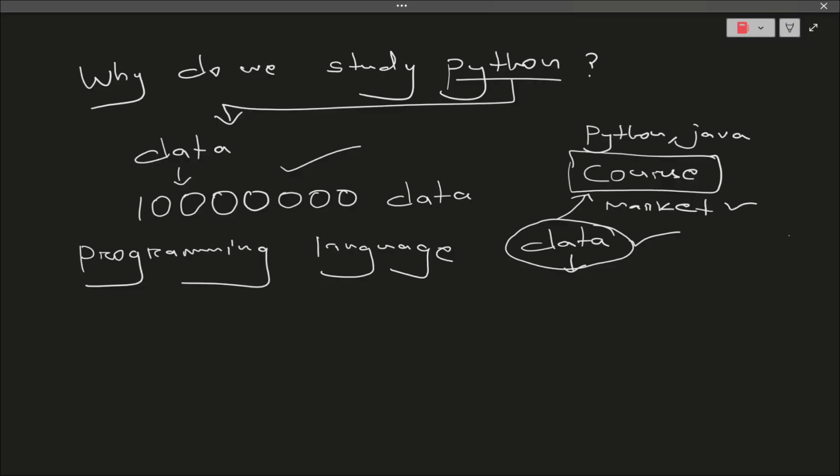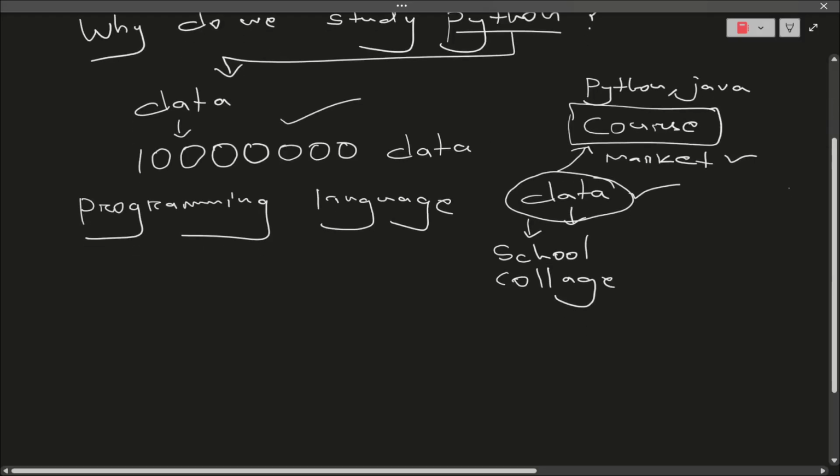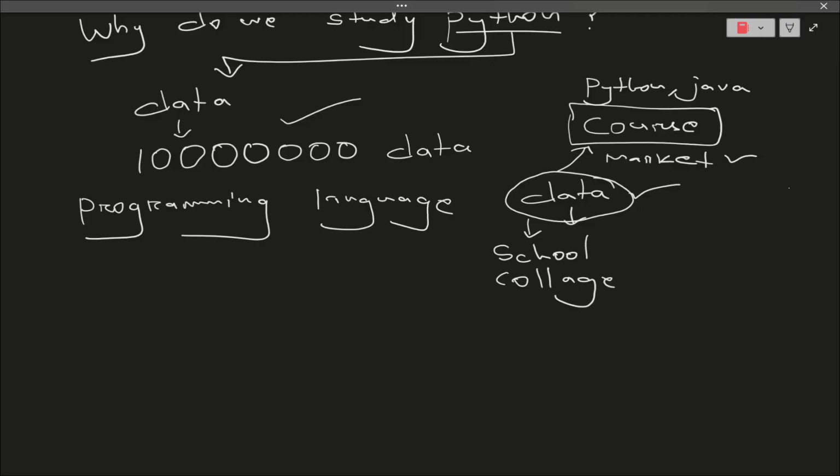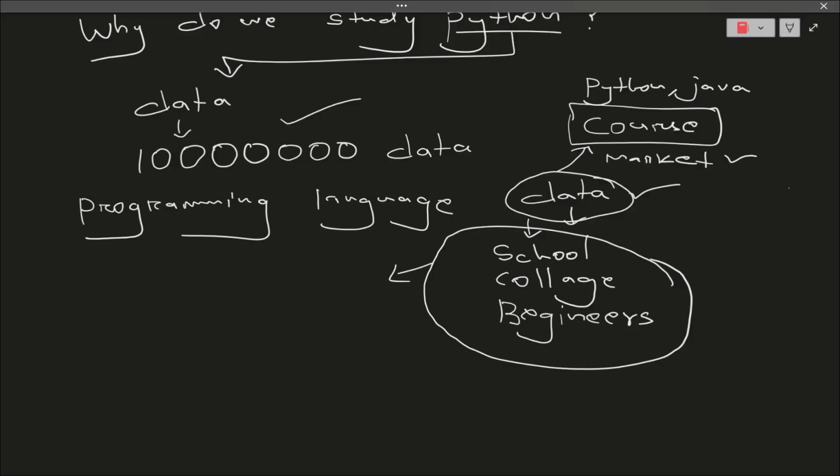I will first start collecting the data: which schools need my course, which college students need my course, which coders, or I can say beginners, need my course. After collecting all this data, I will start analyzing and cleaning. Cleaning means if there are 1,000 data points and I understand that this group of students will never buy my course, I will remove them.